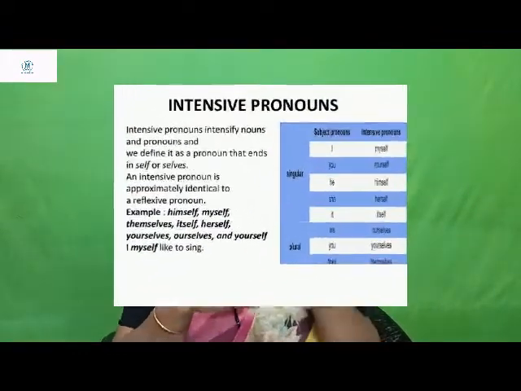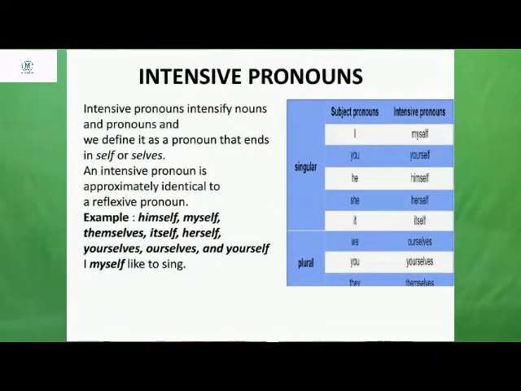That means it is intensifying, or increasing the value of I here. By using this, I myself, I am just trying to show that I myself like to sing. So here I am intensifying the value of the pronoun or noun in a sentence by using intensive pronouns. When we want to intensify a particular noun or pronoun in a sentence, we use these intensive pronouns.